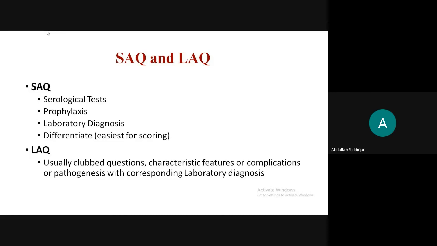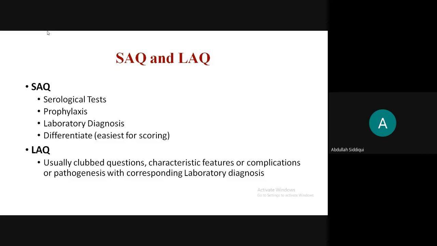Coming to the SAQ and LAQ, the major types of questions in SAQ we'll see are: write a prophylaxis, for example, of rabies or polio; serological tests like VDRL; toxin detection tests; laboratory diagnosis of a small disease. For laboratory diagnosis, I would advise caution in micro because you can get very carried away, because we had laboratory diagnosis of tuberculosis, and there's a lot of things to write in that. And in that also you have to read what is asked as a laboratory diagnosis. They can ask laboratory diagnosis in the form of microscopic or in the form of serological tests.